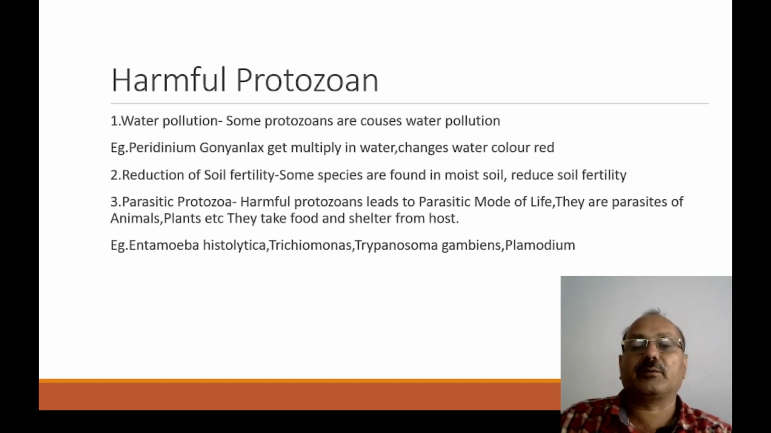And there are some harmful protozoans called parasitic protozoans. These protozoans lead to a parasitic mode of life. They are parasites of animals, plants, etc. They take food and shelter from the host. For example, Entamoeba histolytica, Trichomonas, Trypanosoma gambiense, and Plasmodium. These are some harmful protozoans.